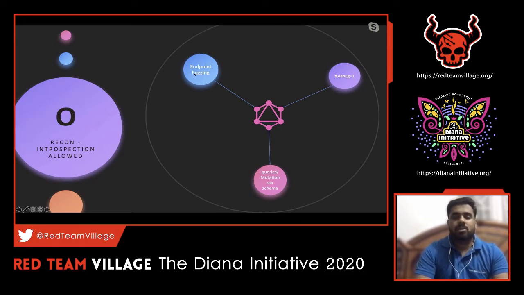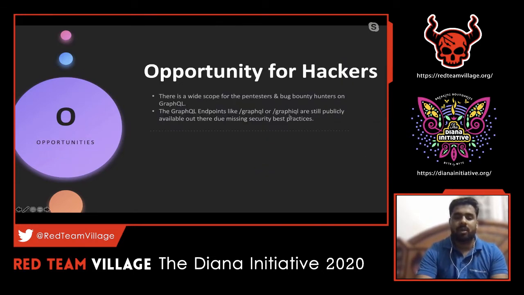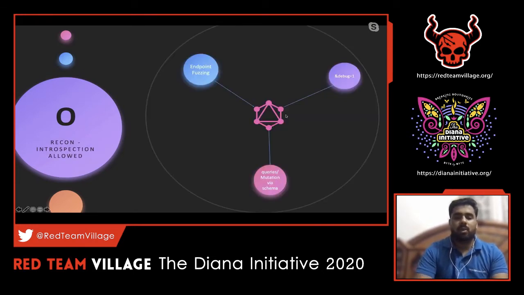So there are three cases to it. The one common thing to check when introspection is allowed in an application is endpoint fuzzing. Endpoint fuzzing is pretty common with respect to GraphQL or REST APIs, because in REST APIs we tend to do a lot of fuzzing activities with the help of a checklist or fuzzDB. The same approach remains for GraphQL as well. We just have to check for the endpoints /GraphQL or /GraphIQL. But it is not the case that it will only be named /GraphQL or GraphIQL.